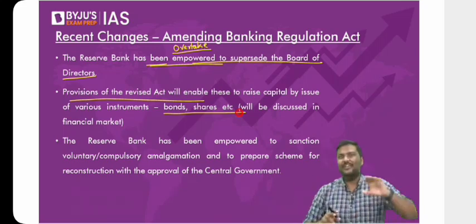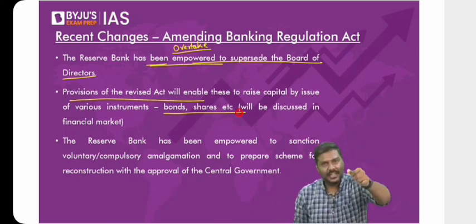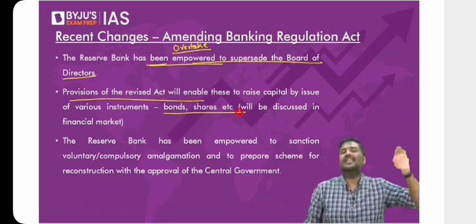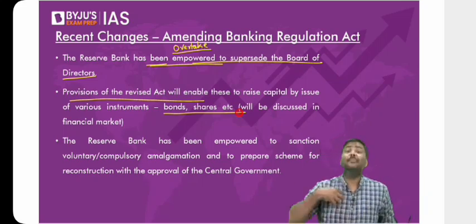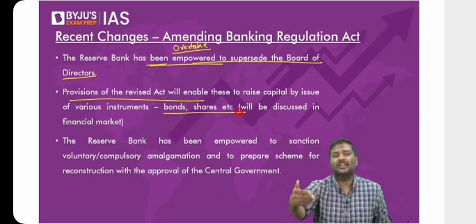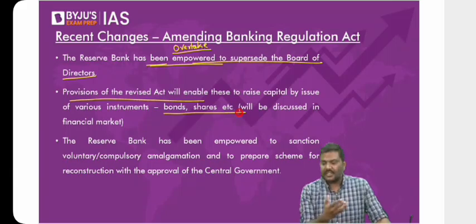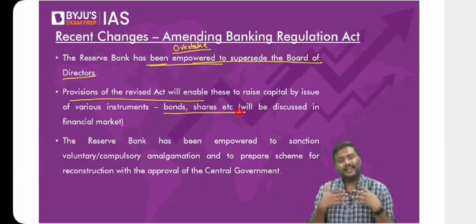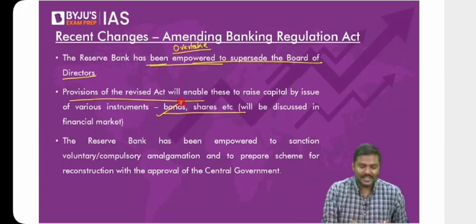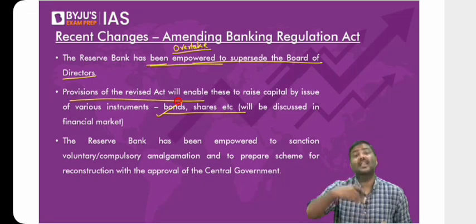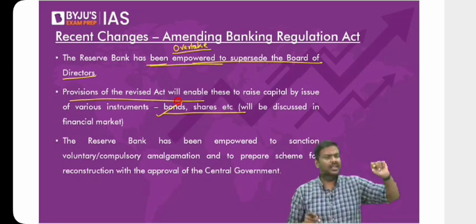Now simple question, I hope you're reading newspapers. Having seen what has happened to Credit Suisse, having seen what has happened in the Silicon Valley Bank, don't you think one of the ways through which capital can be collected by the bank is basically through issue of shares and bonds? Let me know. That is exactly what the cooperative banks are allowed to do now. They can raise capital, go to the market, issue bonds, issue shares.